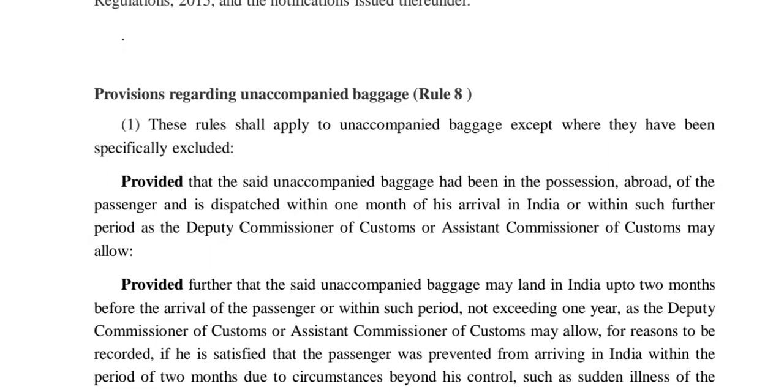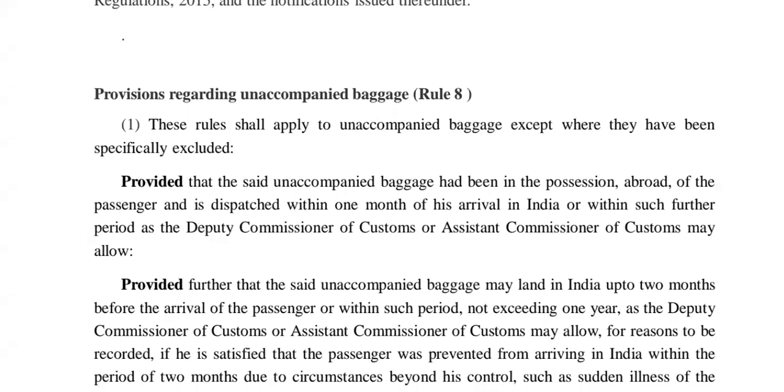Suppose before the arrival of the passenger, it exceeds 1 year, or after 1 year it is arriving in India. In that case, the Deputy Commissioner or Assistant Commissioner of Customs may allow it for a reason to be recorded. They will record why it is delayed. A 1-year delay is a very long time.